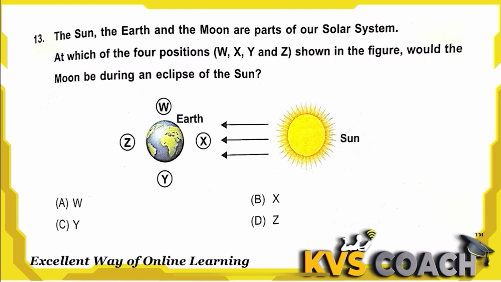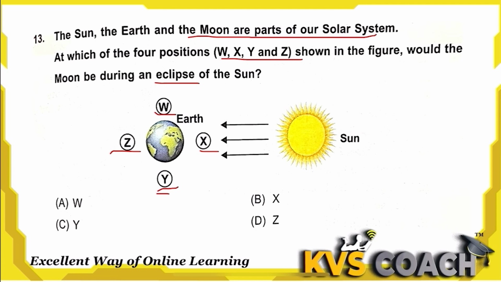Next, the sun, the earth and the moon are part of our solar system. At which of the four positions W, X, Y, Z shown in the figure would the moon be during an eclipse of the sun? So you can see here X, Y, Z and W. These are the different positions of the moon shown in the figure. Where would the moon be during an eclipse of the sun?